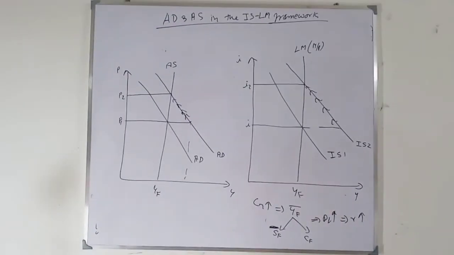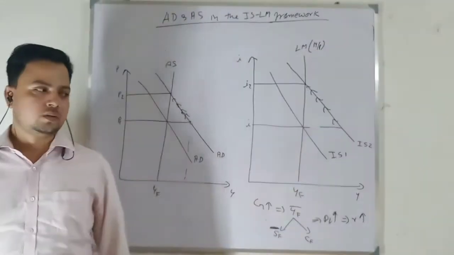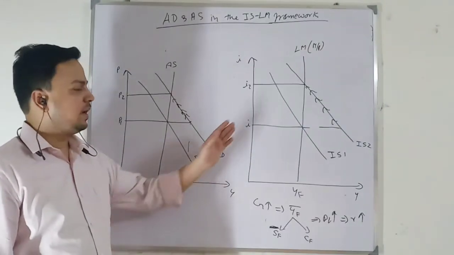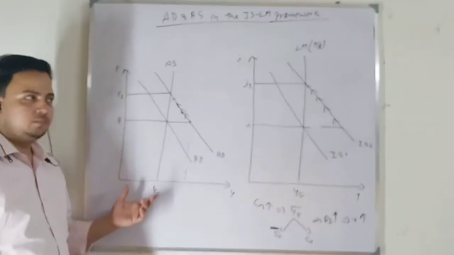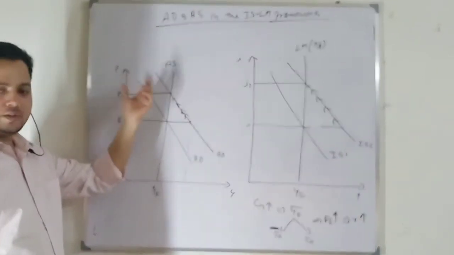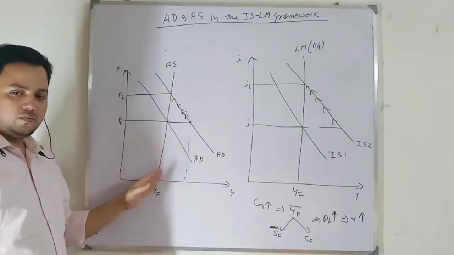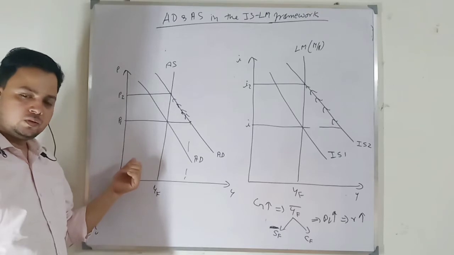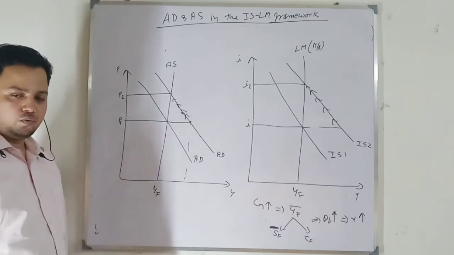Now draw this graph. This is the case I have shown with a vertical LM curve. I can show the same case when my LM curve is positively sloped. So remember the main argument: I am talking about the classical case. Here my aggregate supply curve will be vertical because output is at full employment. Output cannot be increased, because all resources are fully employed.